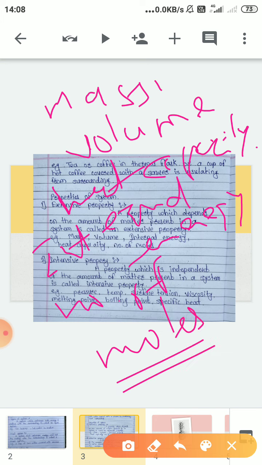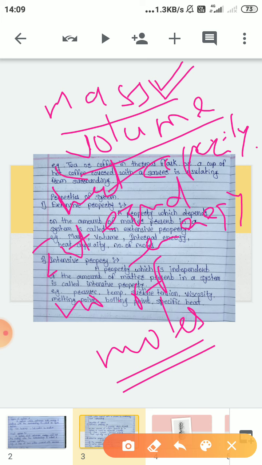Higher is the mass, higher is the matter; higher the matter, higher will be the volume. If we consider mass of 4 glasses is 100 grams, then the mass of 10 glasses of the same size will be 250 grams. That means as the matter increases, mass increases.